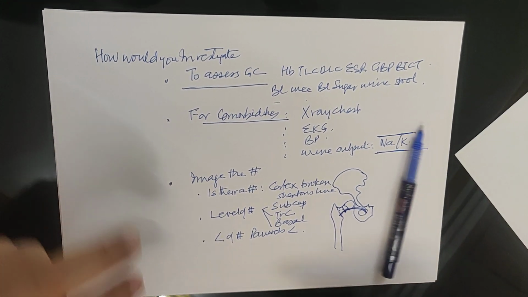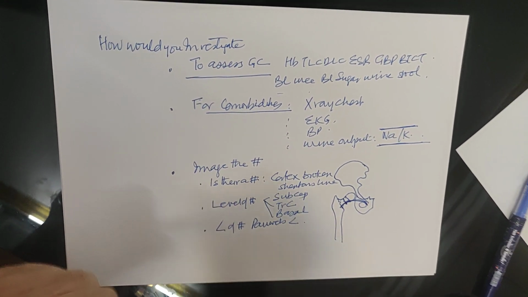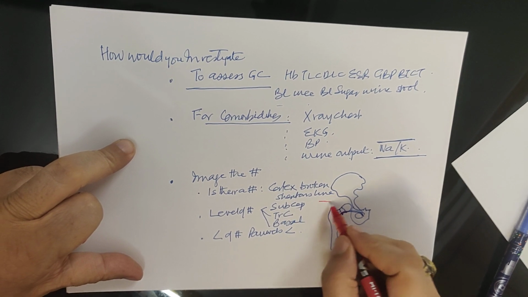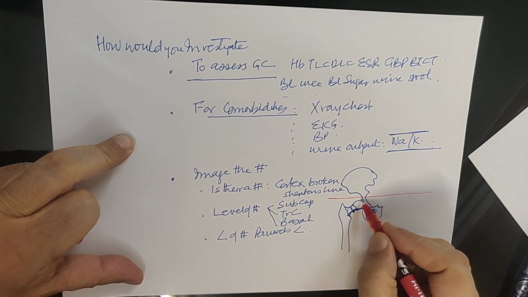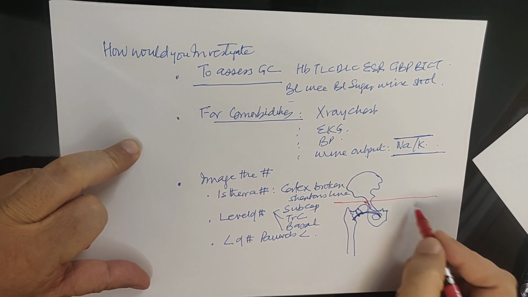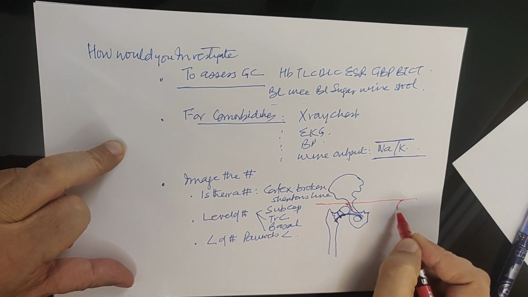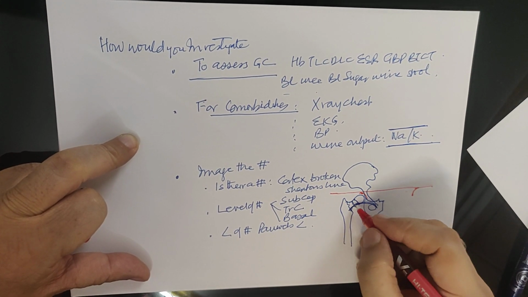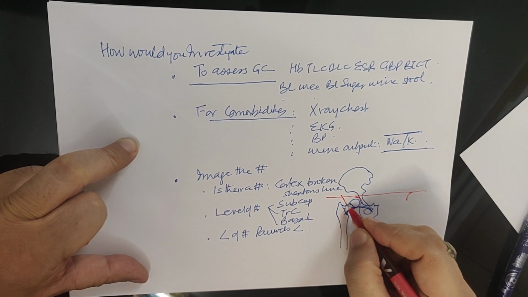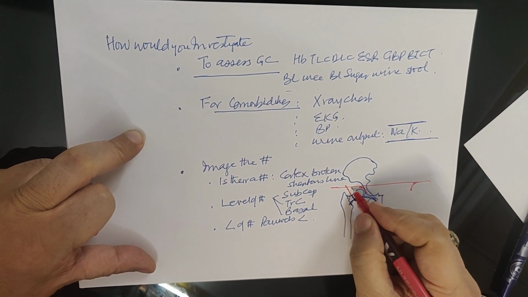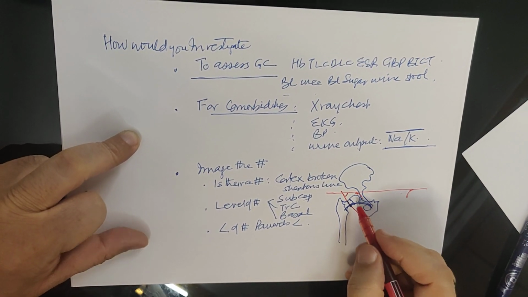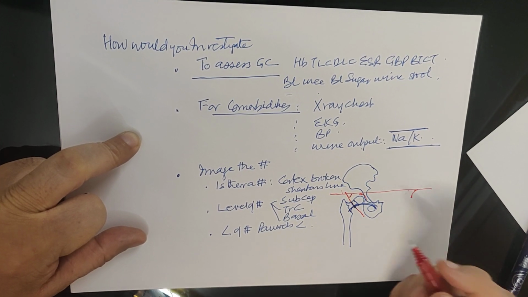And for this Pauwels' angle, you draw a line connecting the upper borders of the acetabulum of the two sides, and then you draw the line of the fracture. This is the Pauwels' angle between these two lines.